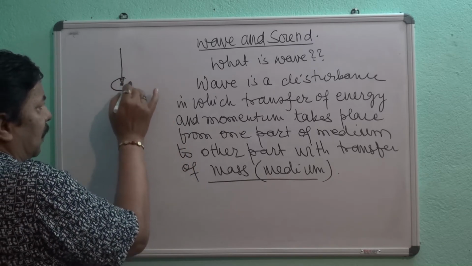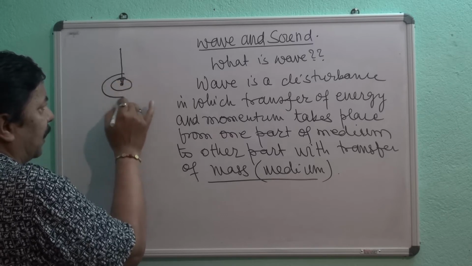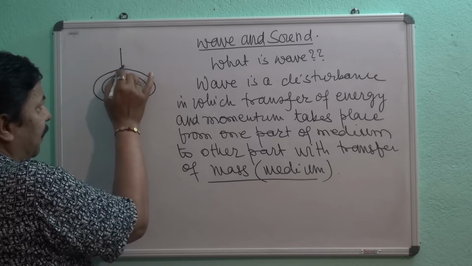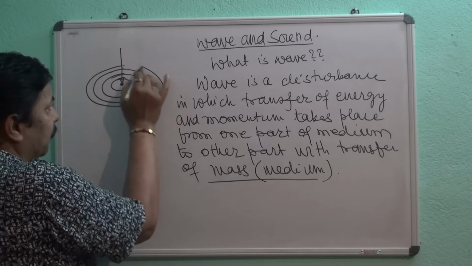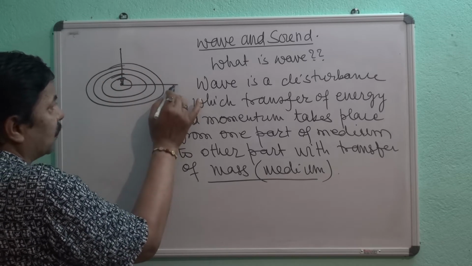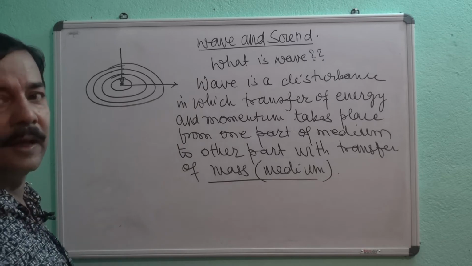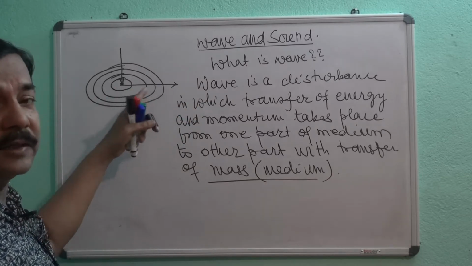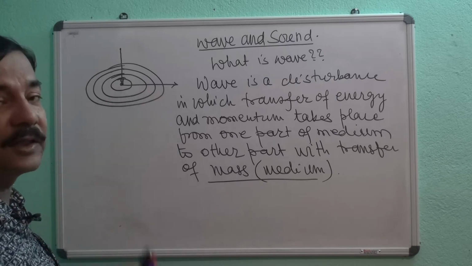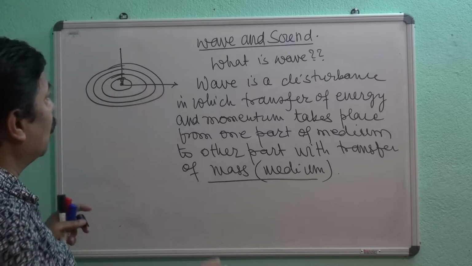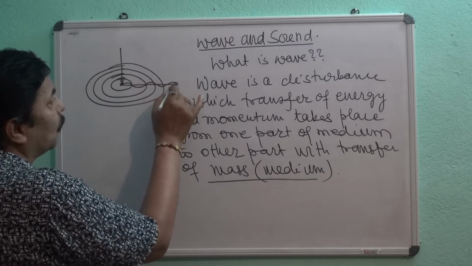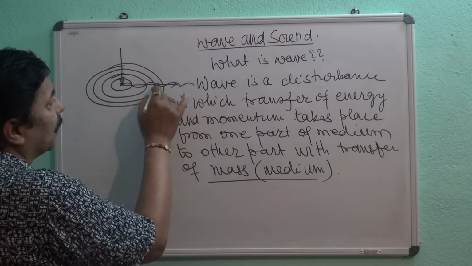You will observe circular ripples going in the outward direction. So what is going outward? It is the energy that is going outside, and that is wave. The wave is going in this way.